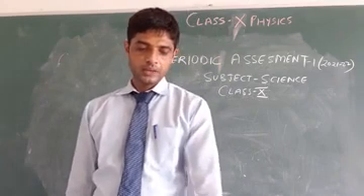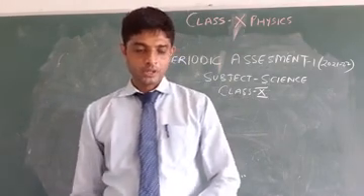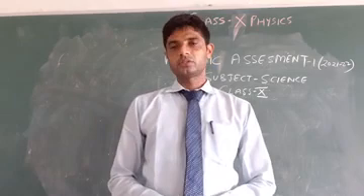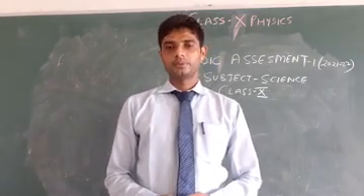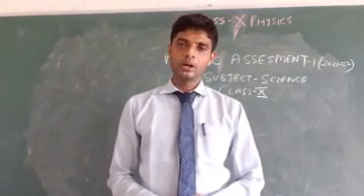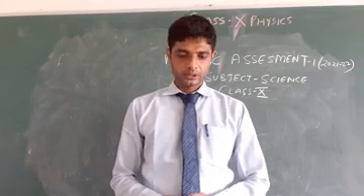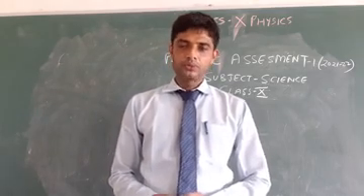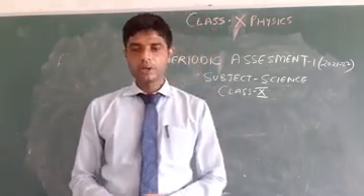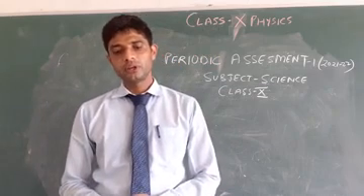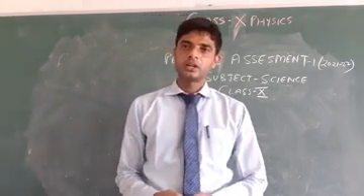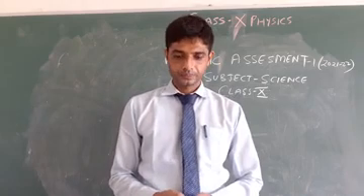So section A, question 1: define the principal focus of a concave mirror. Second: find the focal length of a concave mirror whose radius of curvature is 32 centimeter.